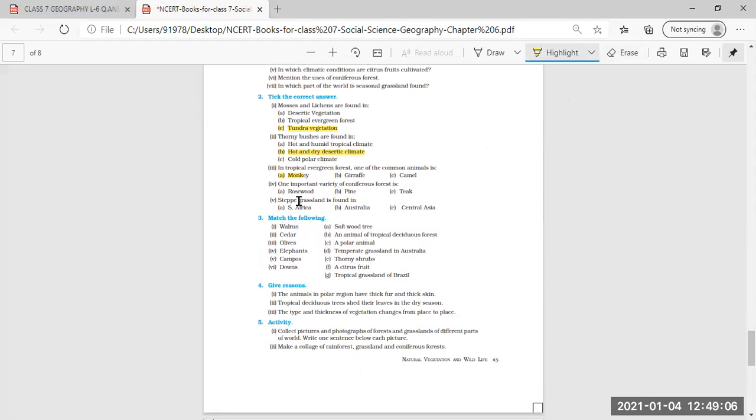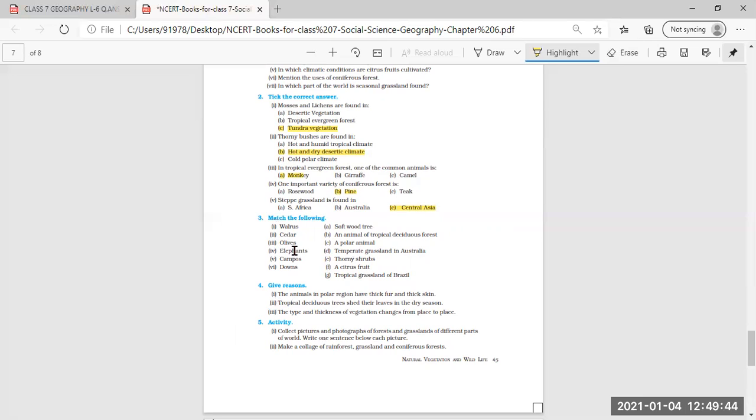Then one important variety of coniferous forest is pine. B will be the correct answer here. Then fourth, steppe grassland is found in. We have also read in our previous class about these different names given to the different types of grasslands of the world. So steppe grassland is found in Central Asia. This will be the correct answer, the C option.